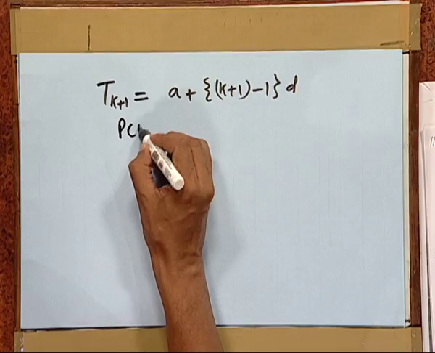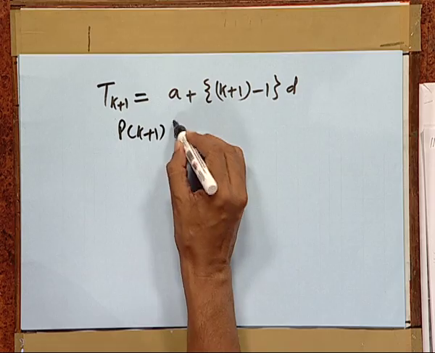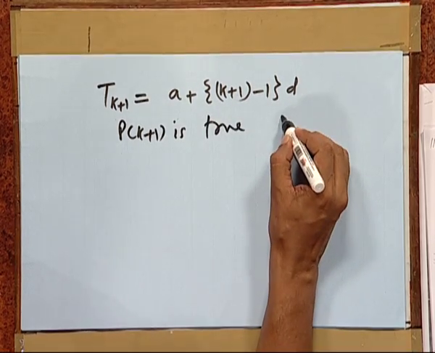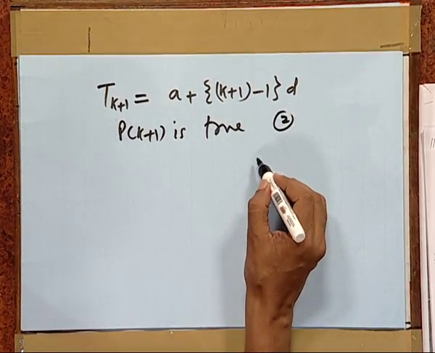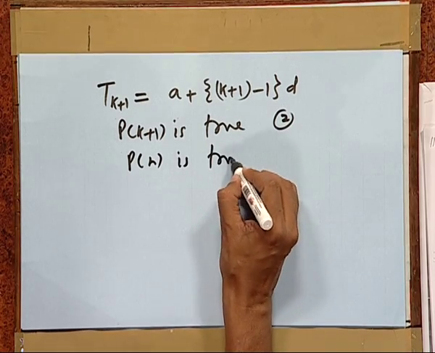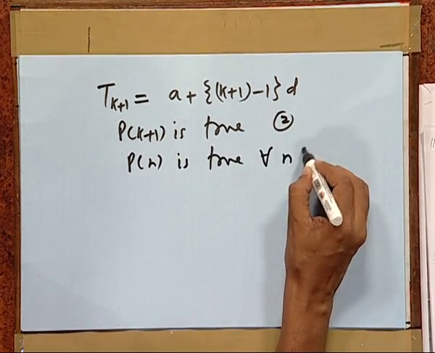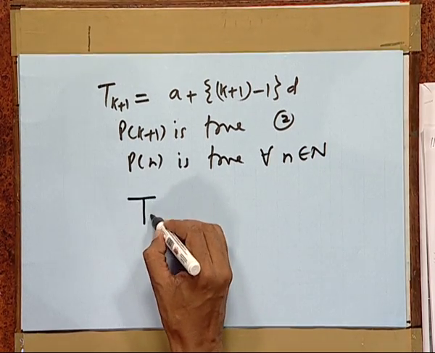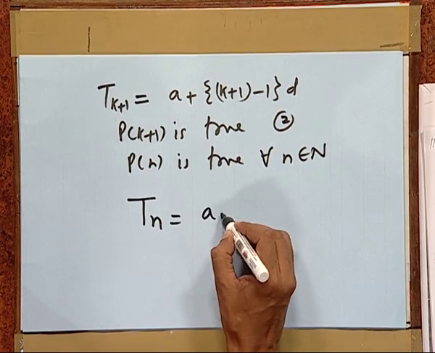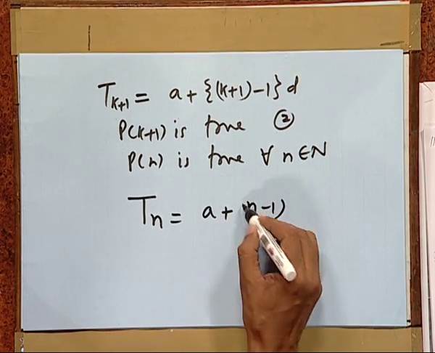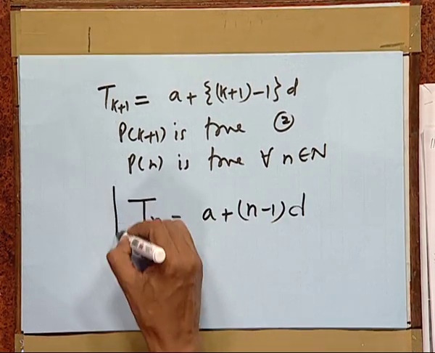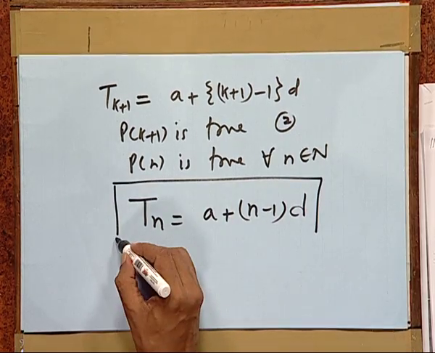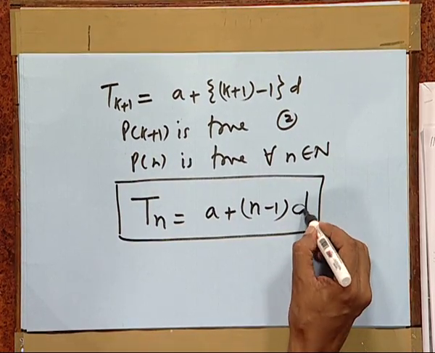So, Pk plus 1 is true, and hence Pn is true for all n belonging to N. That means Tn is always A plus (n minus 1) d for all values of n.